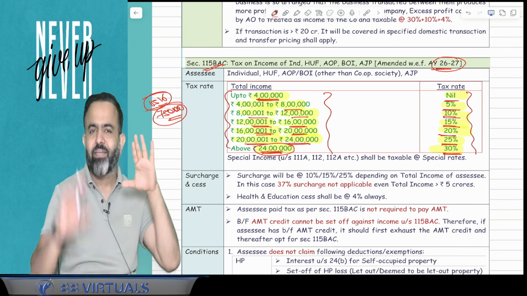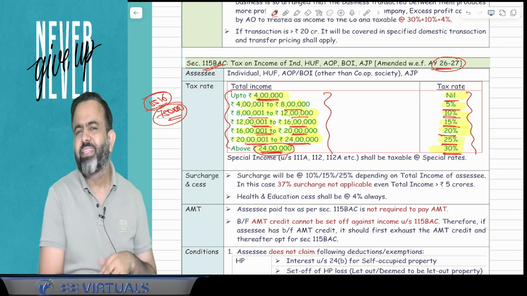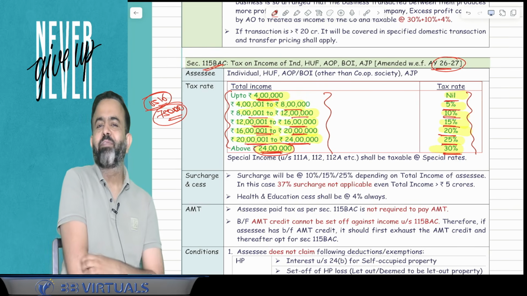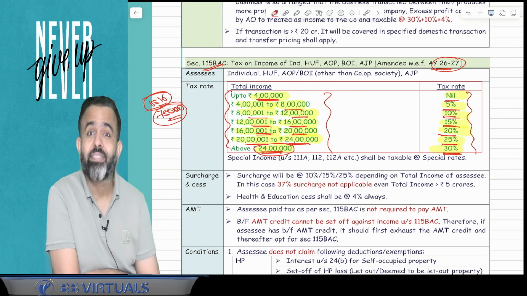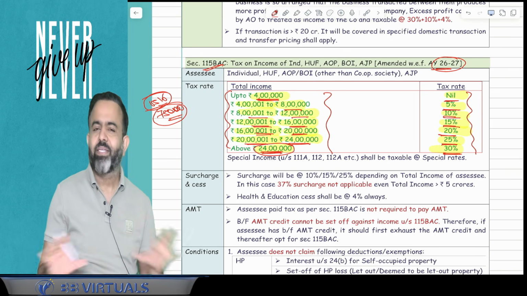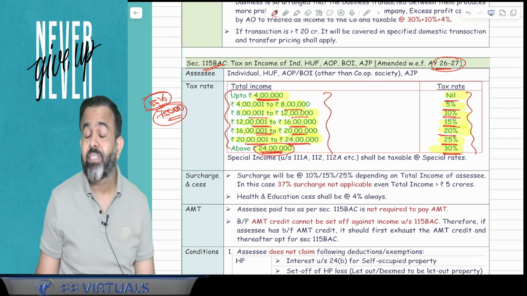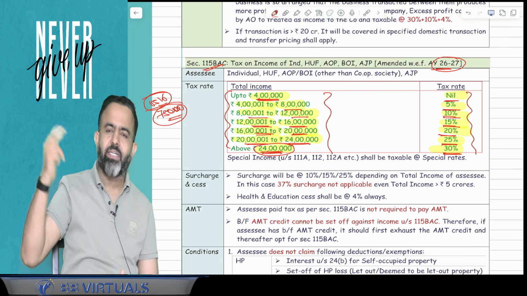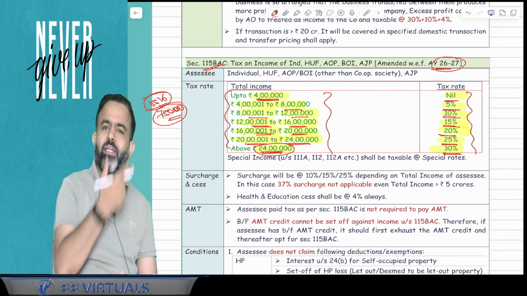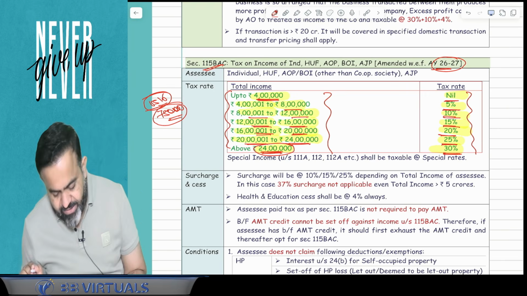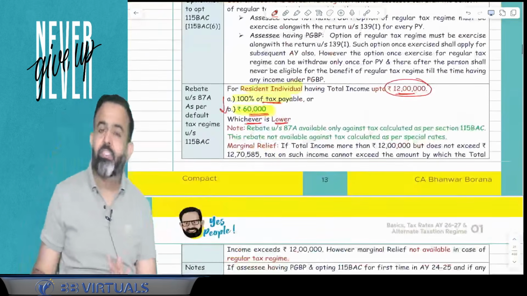In 115 BAC, 75,000 is also available, and that's why in practical life we are saying that if you have salary income, even if your salary income is up to 12,75,000, there is no need to pay the tax. Why? Because 75,000 is a standard deduction under the head salary, and after that on 12 lakh rupees tax will be 60,000, and you will get the rebate under section 87A of 60,000.